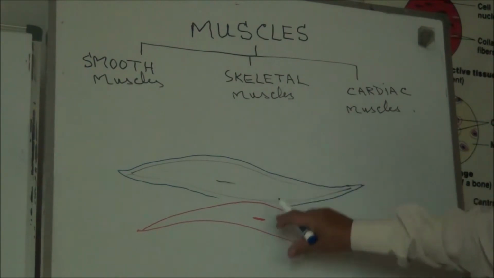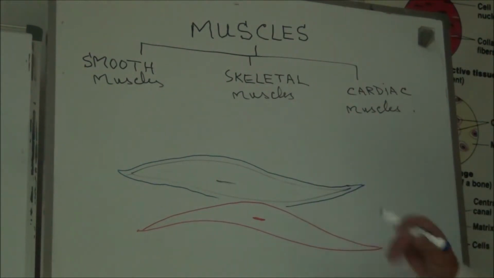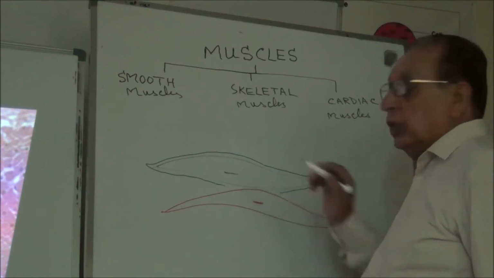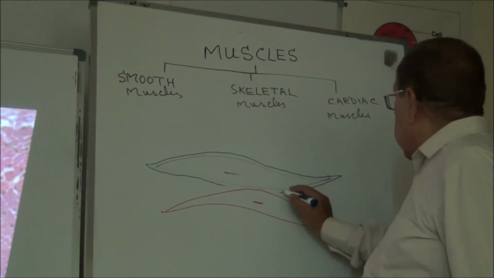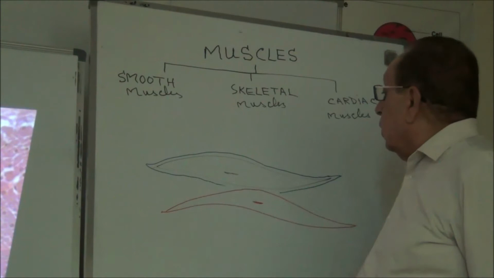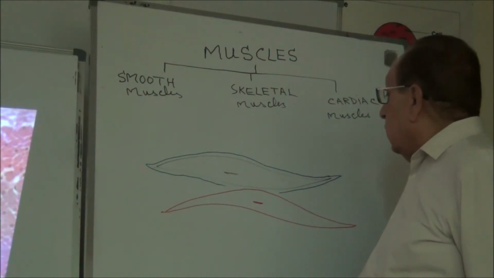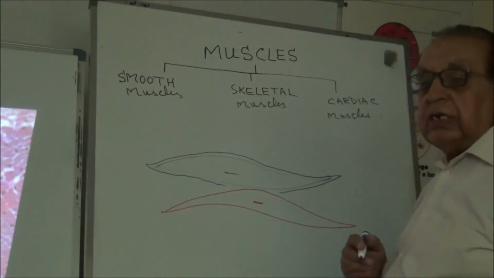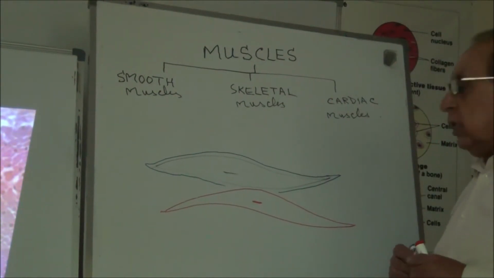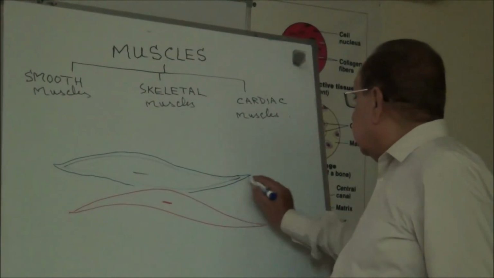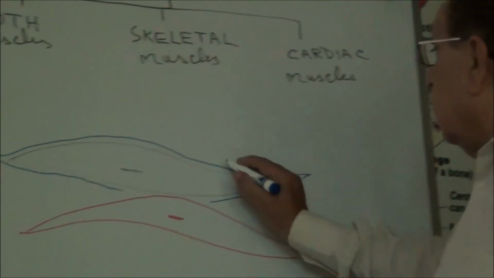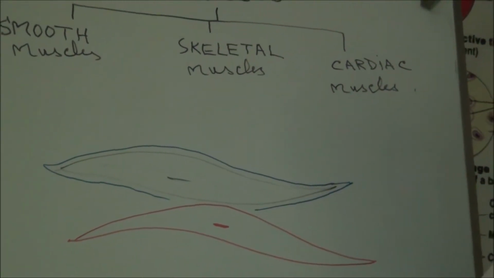These cells, the smooth muscle cells, are close to each other, adjacent to each other, and each muscle membrane or the fiber membrane is covered by the external lamina. So the cell membrane is covered by the external lamina.